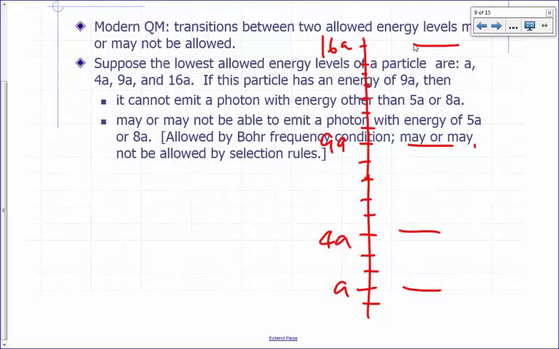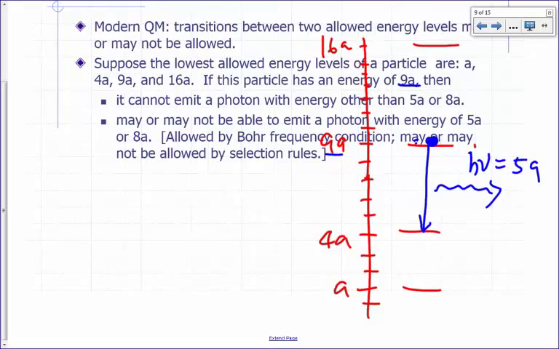Let's say you have a particle that has an energy of 9A. Right? So let's say the energy of your particle is 9A. Then what are the allowed energies of the photon that this particle can emit? It can go to 4A. So what would be the energy of the photon that it produces? 5A. So your h nu is going to be equal to 5A.